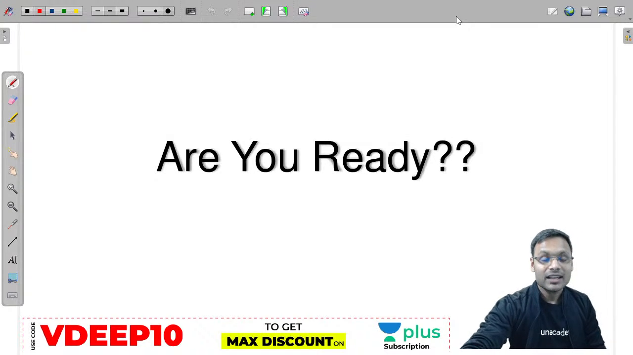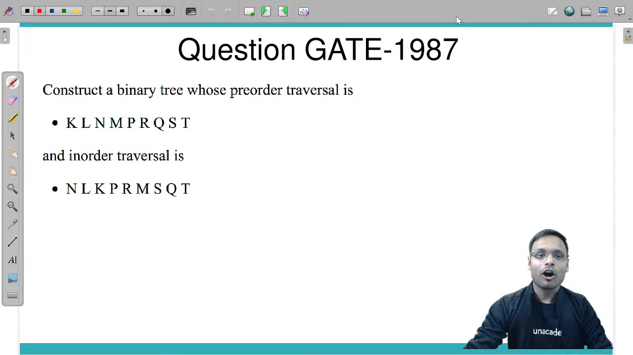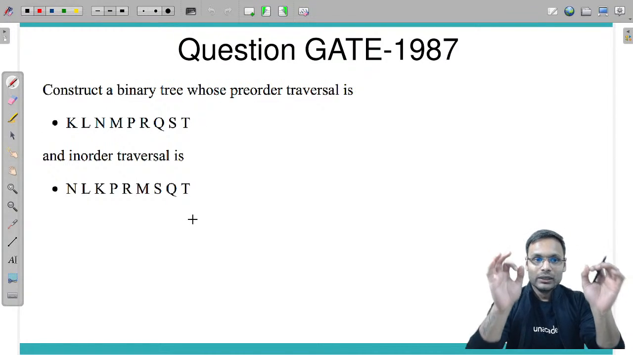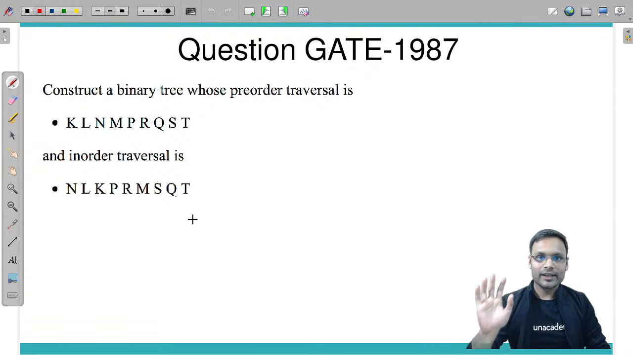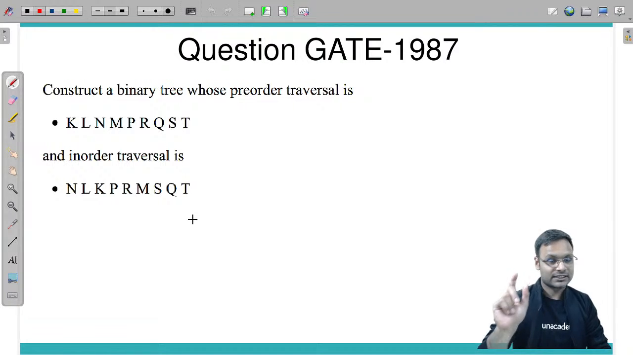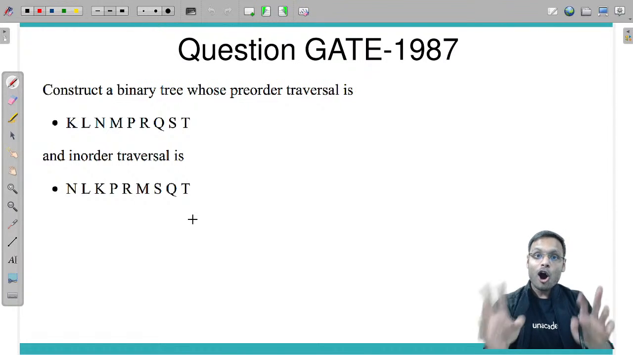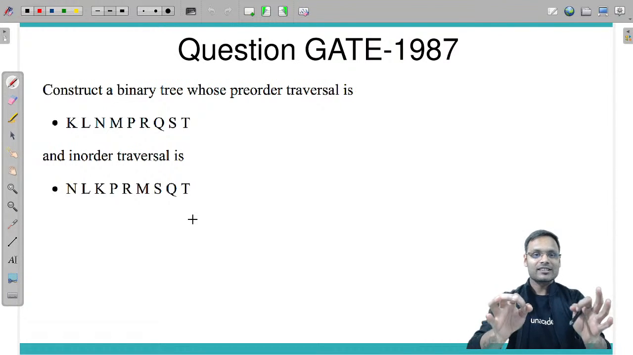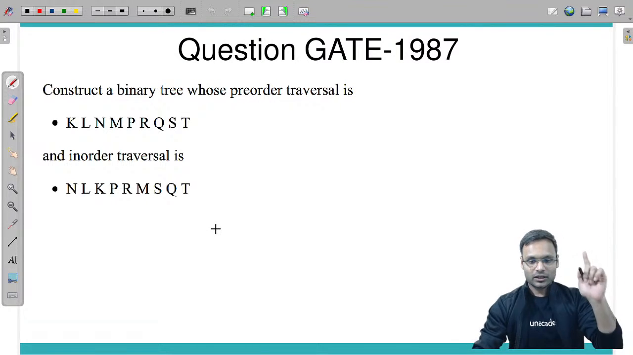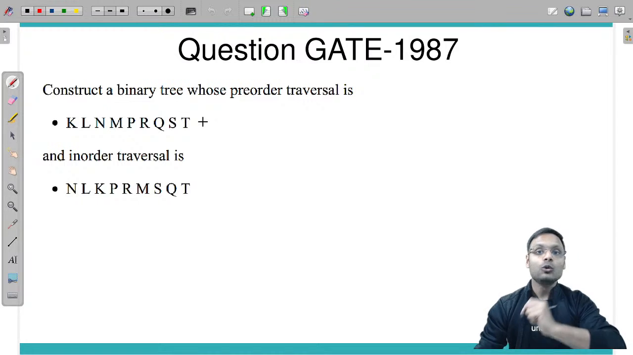And here it is, the very first question of the day. It is a 1987 GATE question: construct a binary tree whose pre-order traversal is this and in-order traversal is this. Now listen, if pre-order and in-order traversal are given, can you construct a unique binary tree? Yes. With pre-order and in-order, or with post-order and in-order, you can construct a unique binary tree. So the question says you need to construct a unique binary tree. Yes, I can do it. Fine. How do you do that?